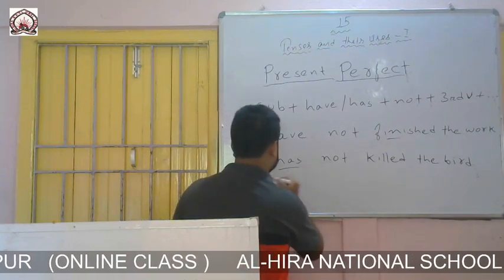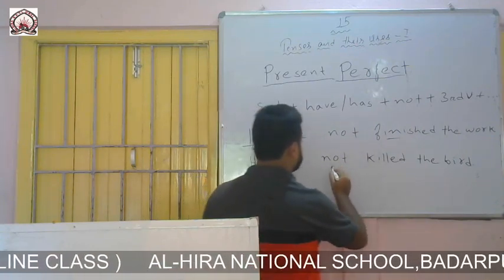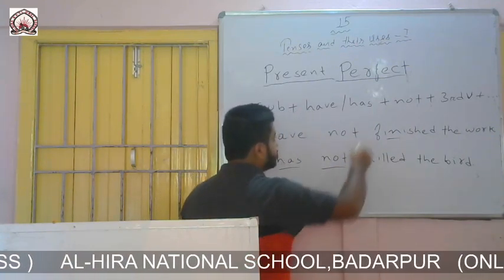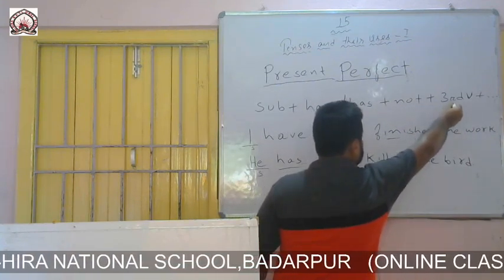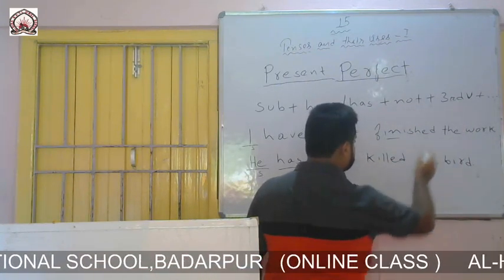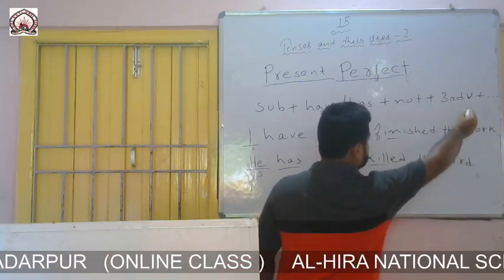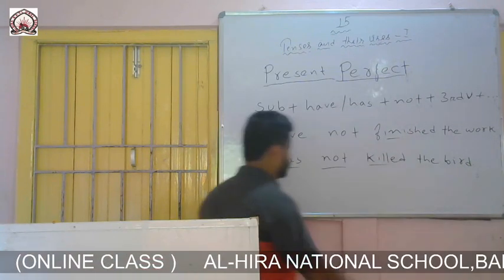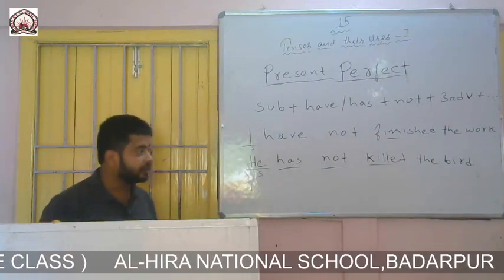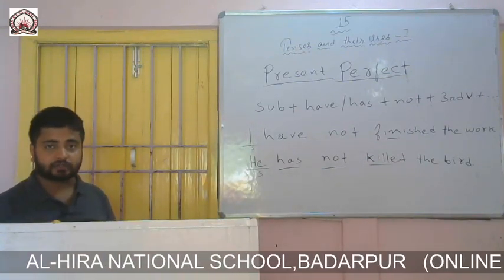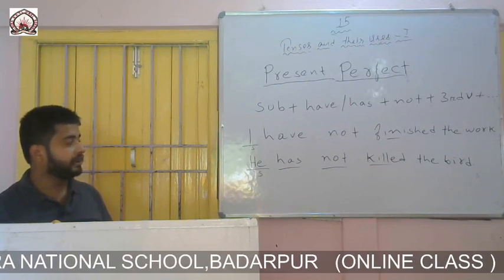Then I have written not. Then the third form of the verb: kill is the verb, killed is its third form. Then the bird is the remaining part of the sentence. This is the main part: he has not killed the bird. I hope that you have understood the formation of present perfect negative.